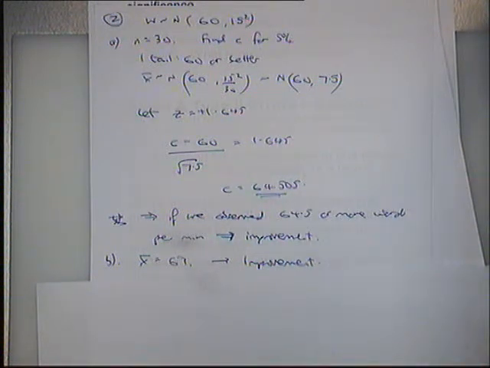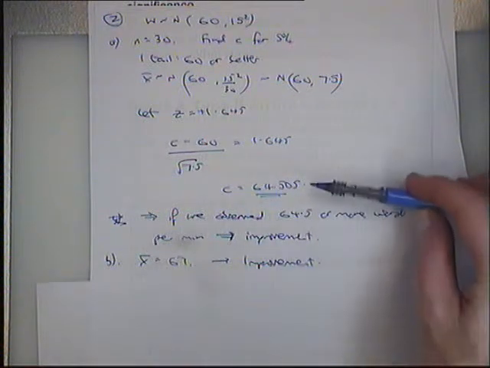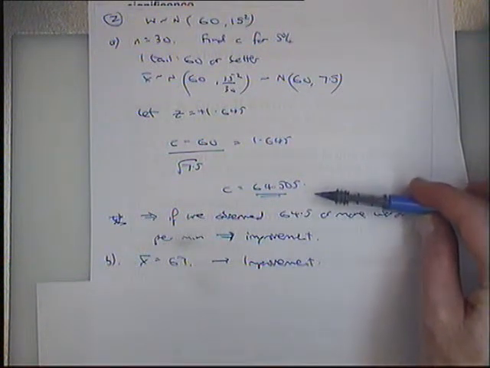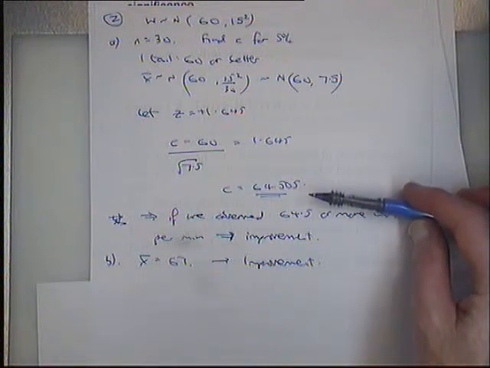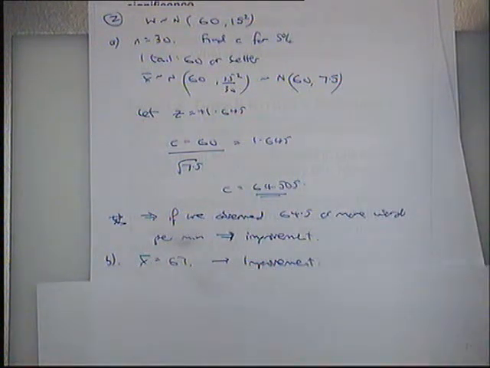The original was 60, a new chair, and they do a sample of 30 secretaries on the new chair. The sample's been 67. We worked out earlier that if the sample mean exceeded 64.5, we would be accepting H1 effectively. Okay, it's made a difference.